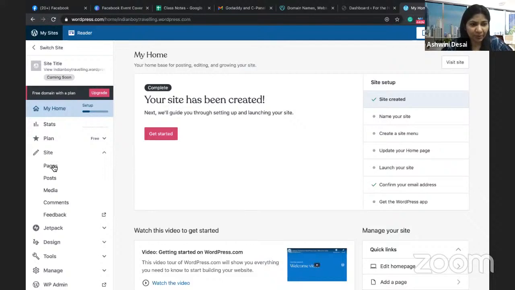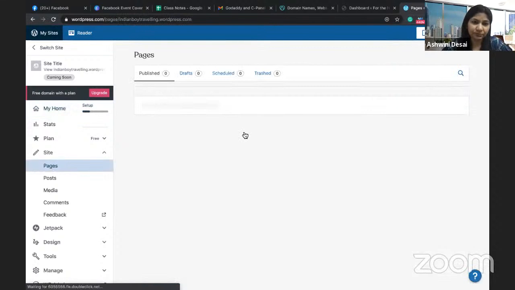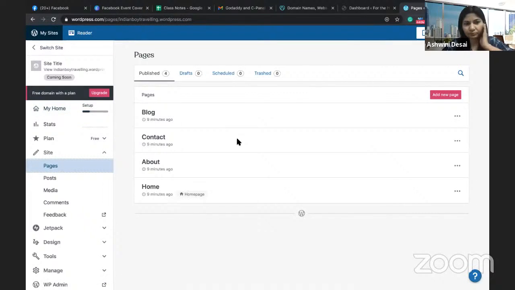So I'm going to pages. They already have the home created for me, about created for me, contact created for me, blog created for me. Very well. Let me just go and at least check what it looks like. Or if you want to create on your own, you can just click on add new page like this.